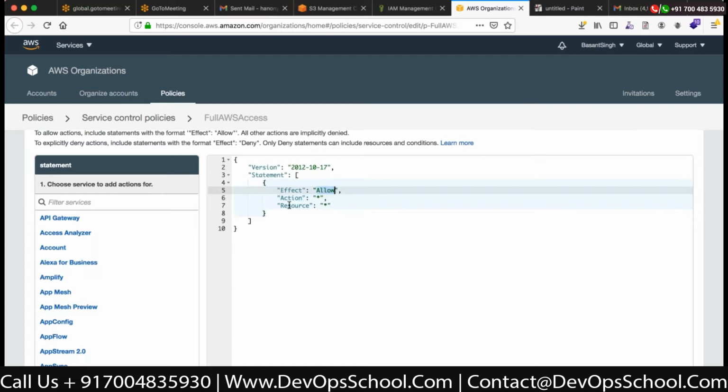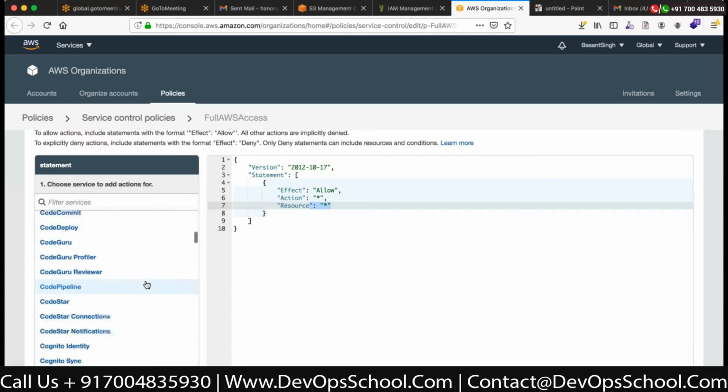Okay, so if you have an allow and you have a deny on the resource, let's say S3, and all the actions have to be denied on the resource, S3, then the particular person who comes under that organization unit will not be able to perform whatever you have denied. So basically, when we create an organization unit, we deny people from adding policies to their own account, right? So that we do by writing the statements over here.